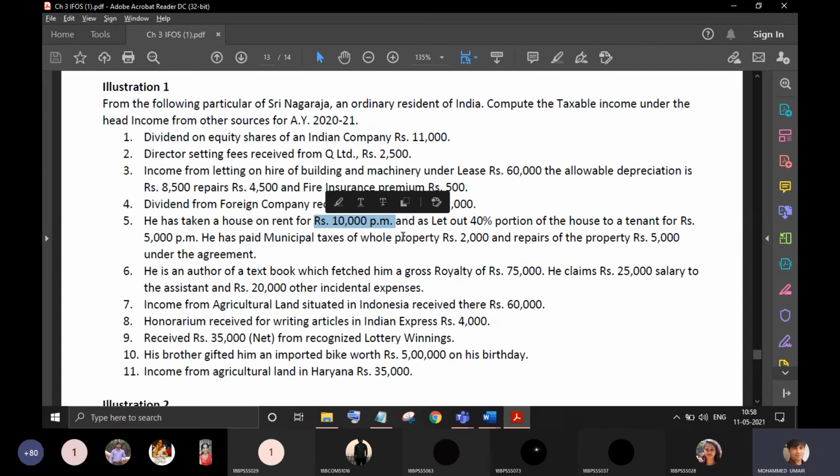So what this guy has done, after taking this house on rent, is give 40% of that house to, let's assume, his friend to stay, and from his friend he is getting 5,000 per month as rental income. So this rental income from subletting of the house is taxable under the head other sources.